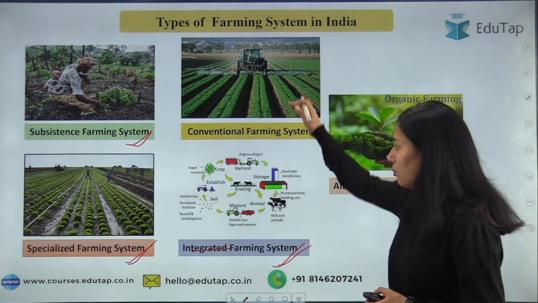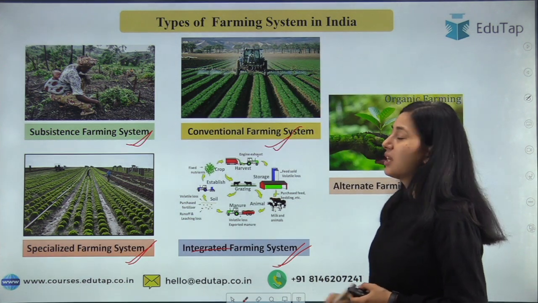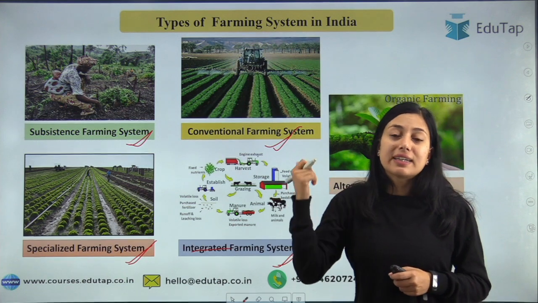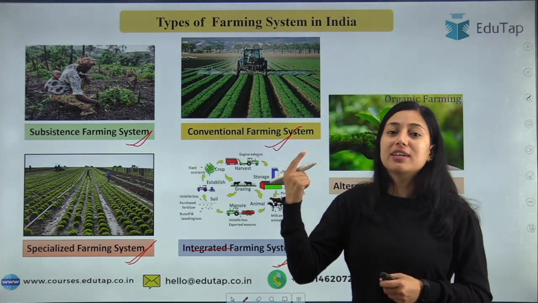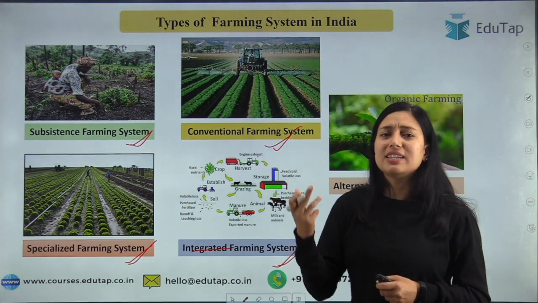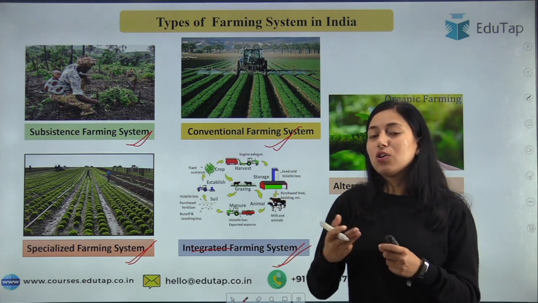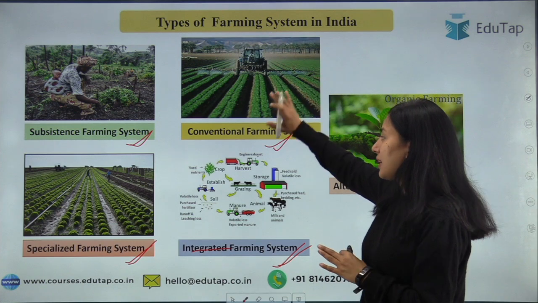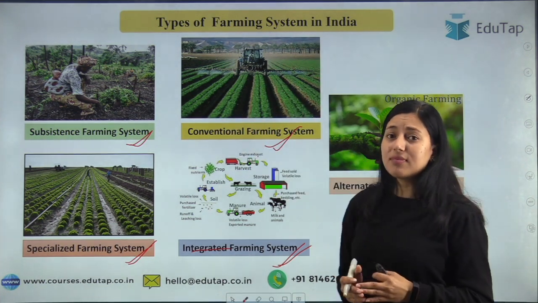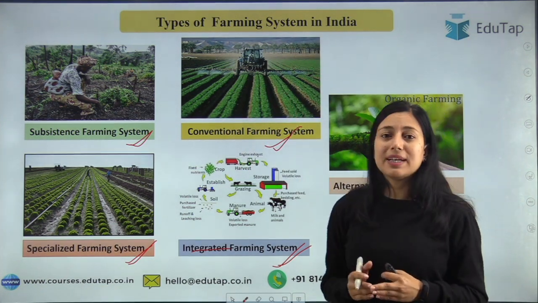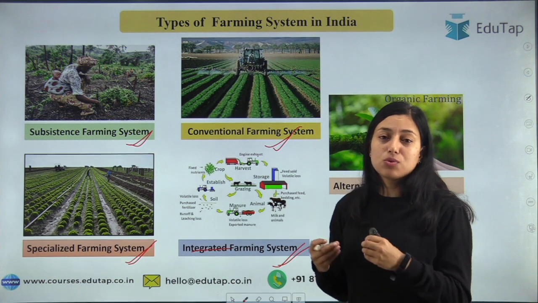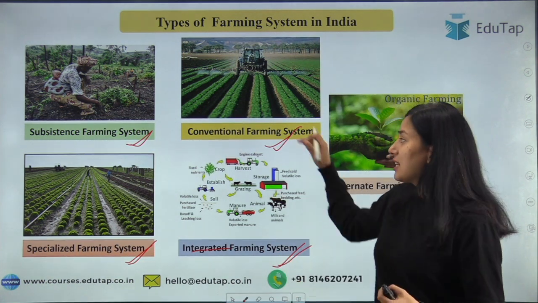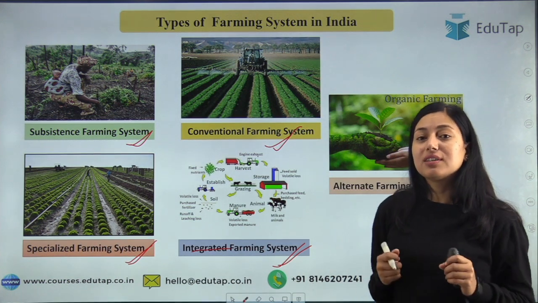Now moving on to the conventional farming system. Students, in the conventional farming system, we are using all the advanced technology and advanced resources, be it heavy pesticides, chemicals, nutrients, or fertilizers. Basically this farming system is followed by farmers who are large landholders. Such type of farming system is known as conventional farming system.